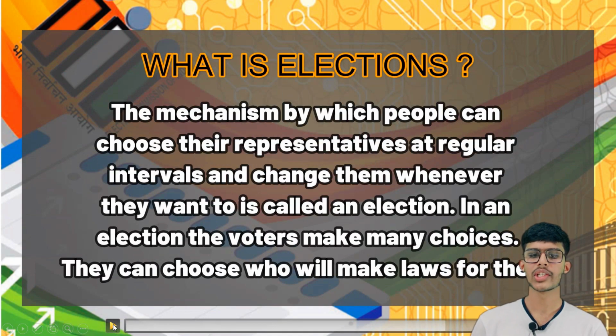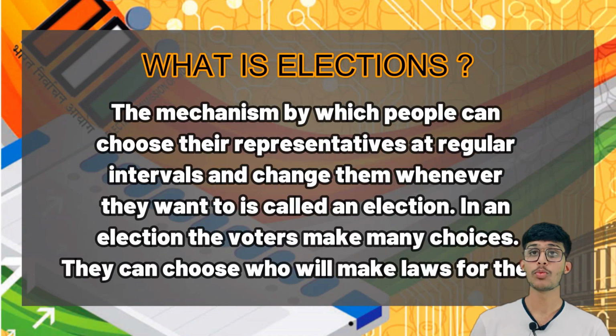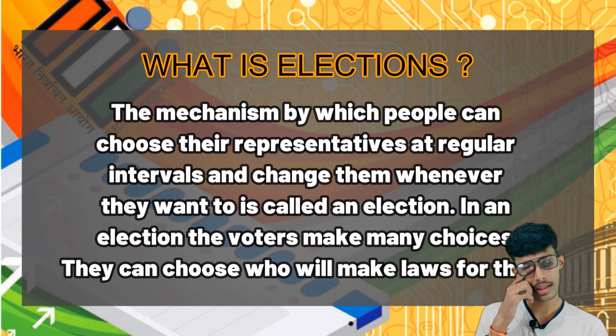So what are elections? The mechanism by which people can choose their representatives at regular intervals and change them whenever they want to is called an election. It means an election is a process in which ordinary people choose their leaders through voting. Like we select our class monitors by voting in the class, in a similar process in a country, people choose their representatives by voting, which is known as an election.